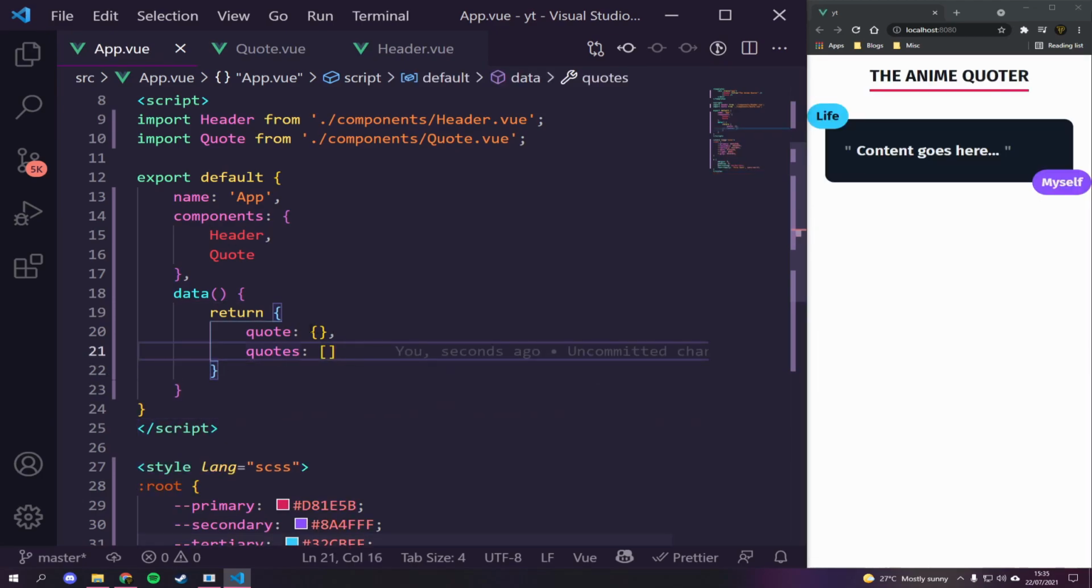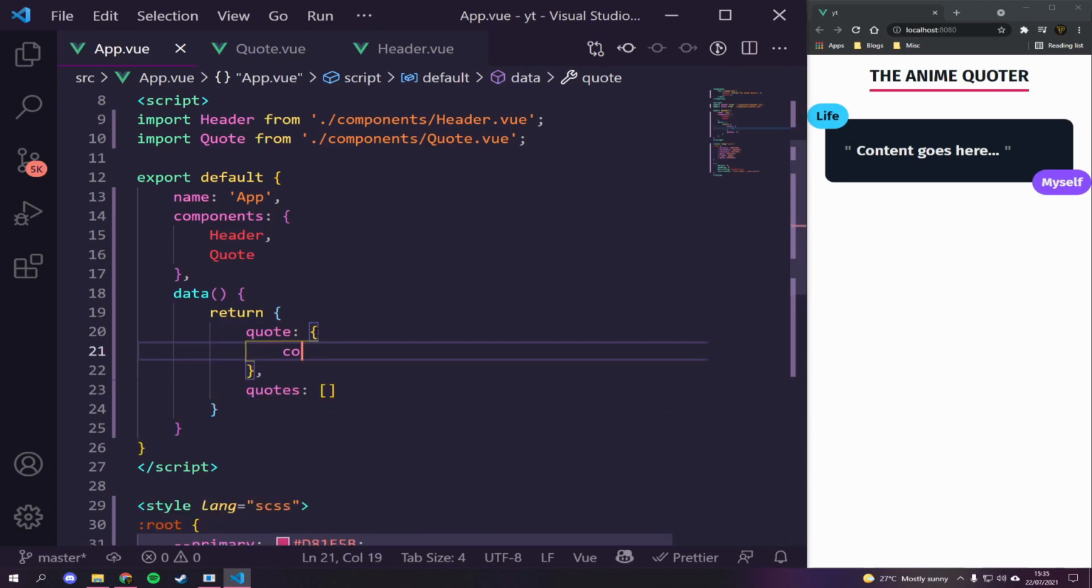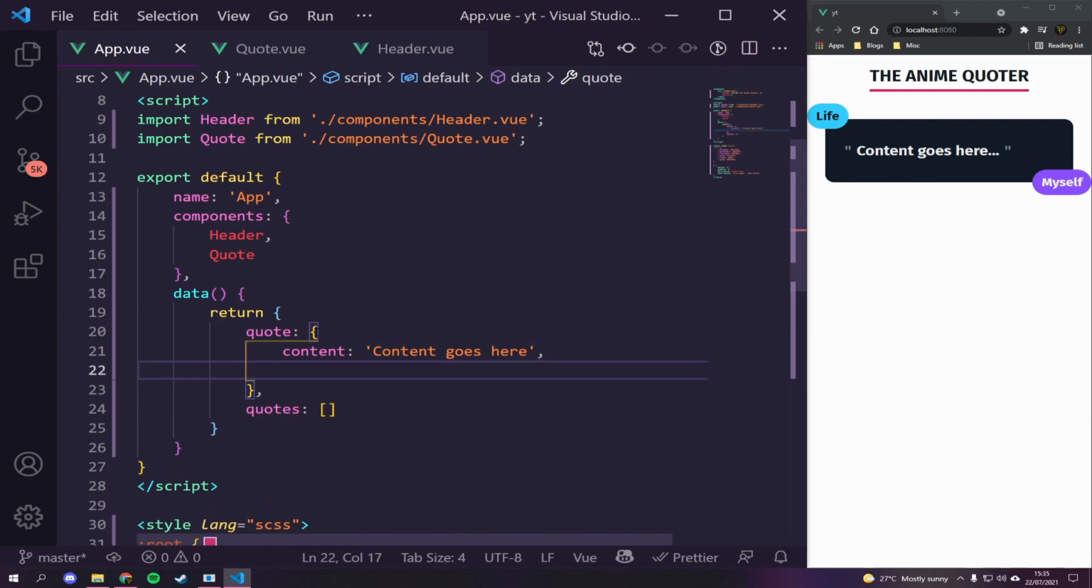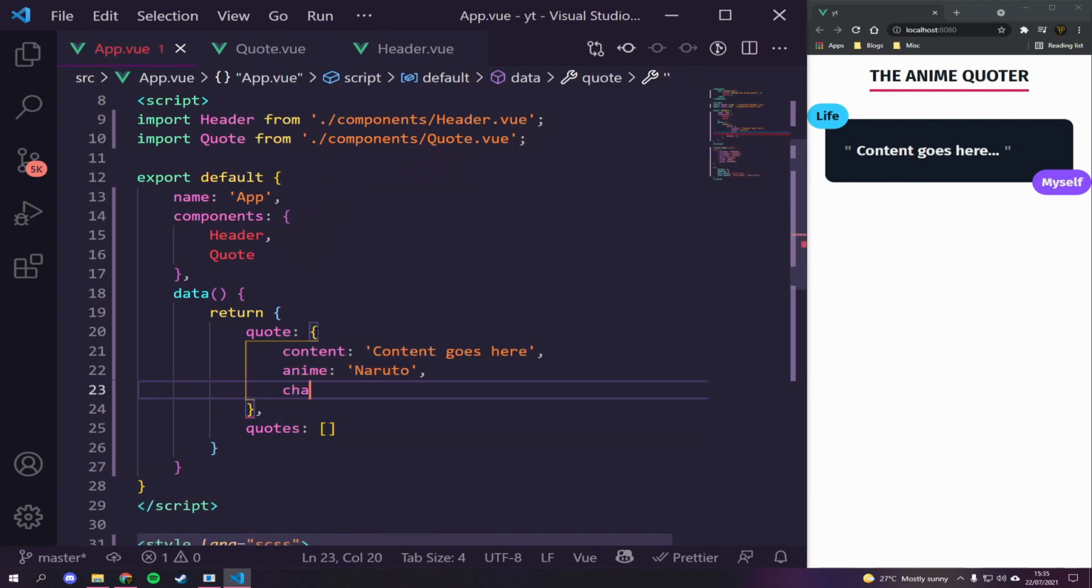There we go. So inside of our quote, we're going to have a bunch of different things. So let's actually add in, we're going to need content, of course, which is just going to say content goes here. We're then going to have in anime, which is going to be the name of the anime. Let's just say Naruto. And let's say character, which is going to be Madara. There we go. Madara. And cool.